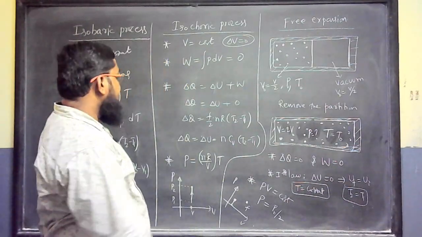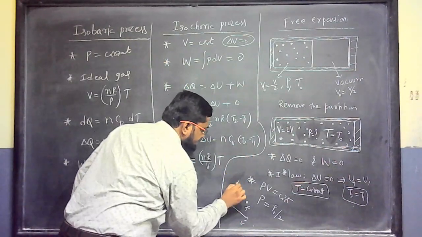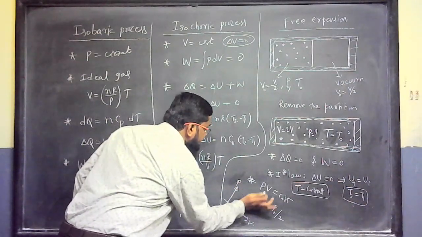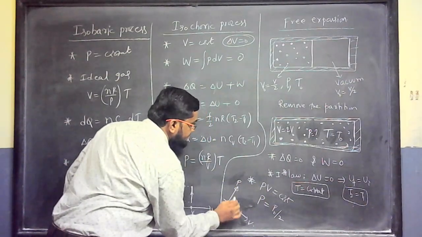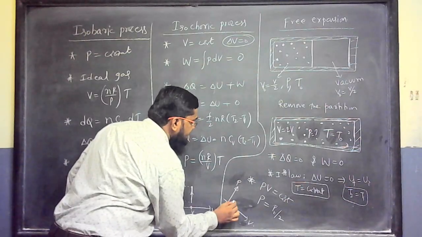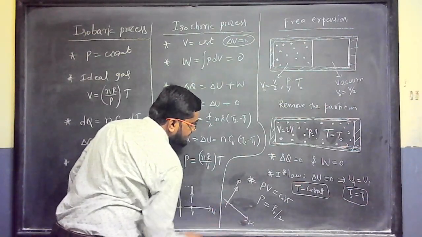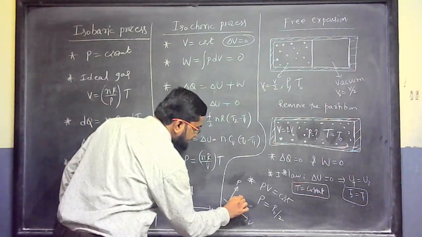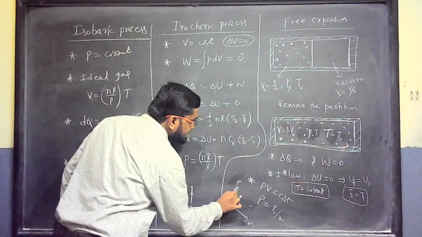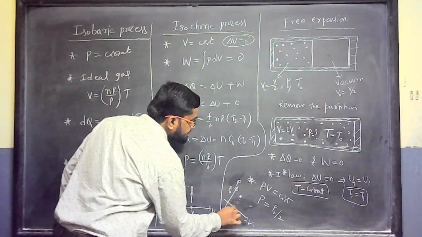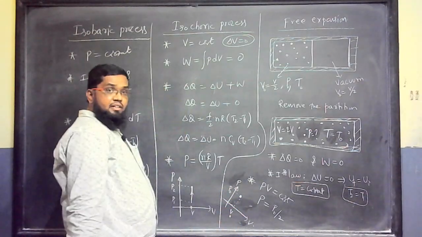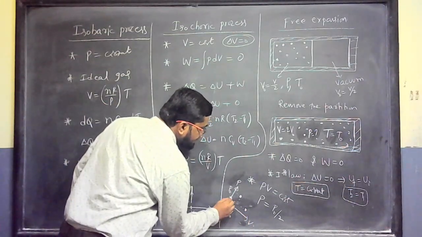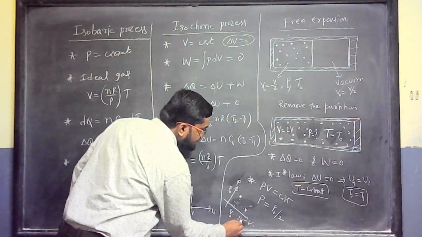Okay? Simply there is a pressure, there is a volume. The initial pressure P0, final pressure P0 by 2, initial volume V0, temperature same. Finally we came here: pressure became P0 by 2, volume became double, 2 V0.